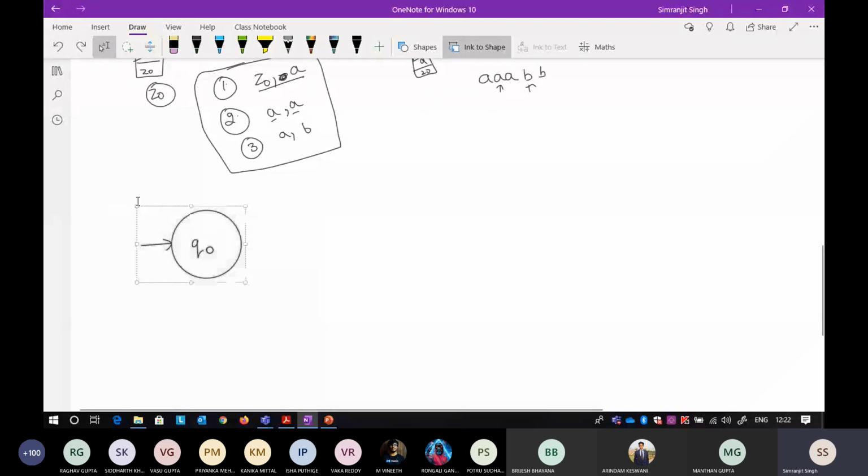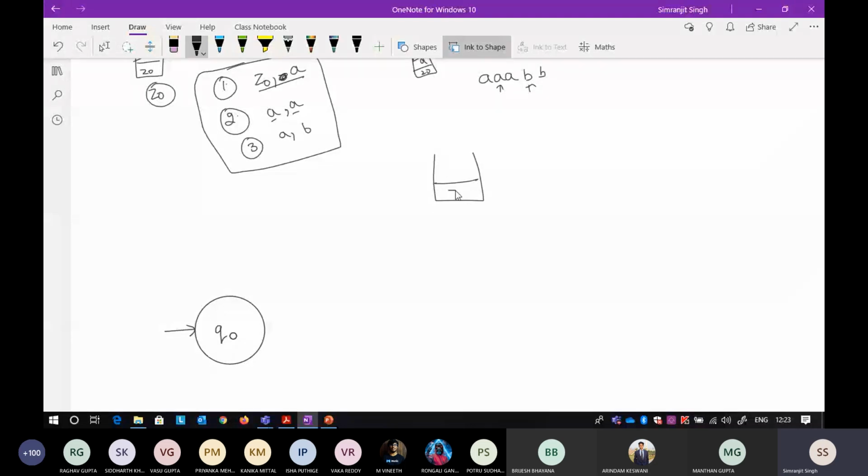When you are present here, what scenario is possible? First of all, your stack is empty, which means the Z node is present at the top of the stack. Now when your input is A and at the top of the stack the Z node is present, you push the A. If you take a snapshot of the stack, it will become A Z node. So you have to write it like this.